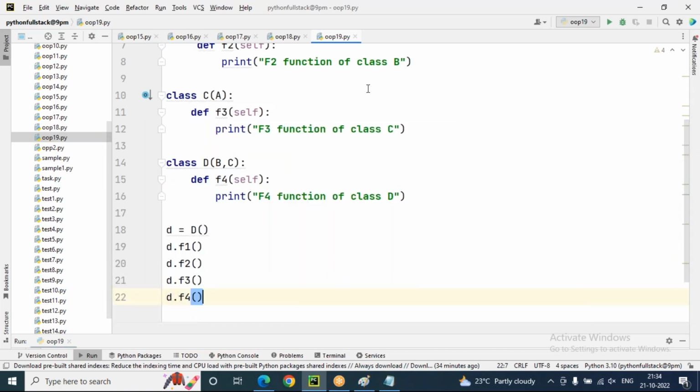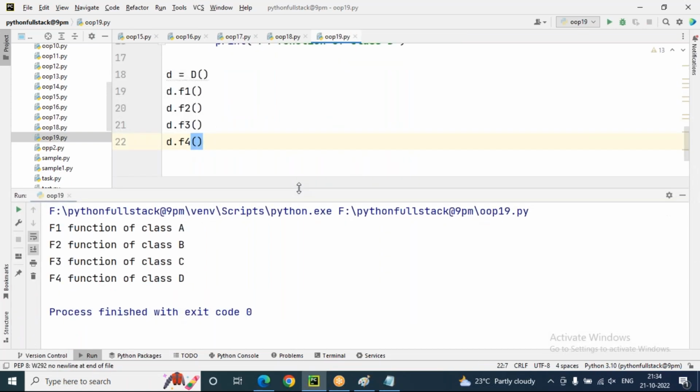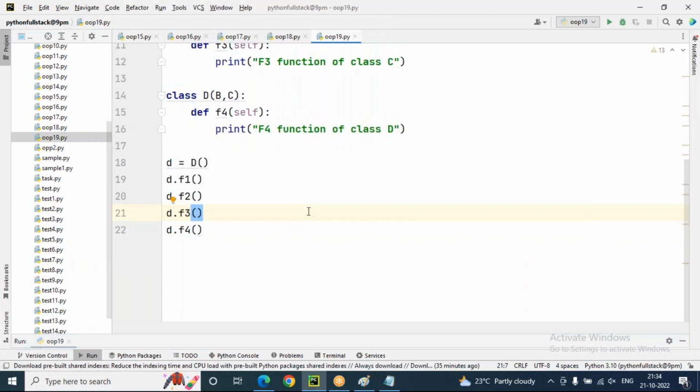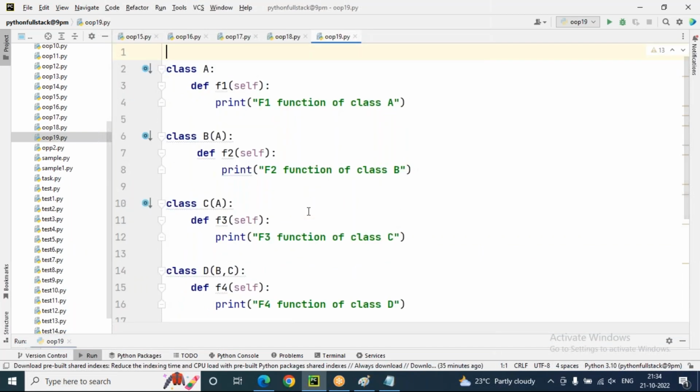Everything is possible. So this is also multiple inheritance. F1 function of class A, F2 function of class B, F3 function of class C, F4 function of class D, sir. So hybrid, multiple, multi-level. So the combination of multiple, multi-level, hierarchical is called hybrid only. So these are all inheritance related examples.